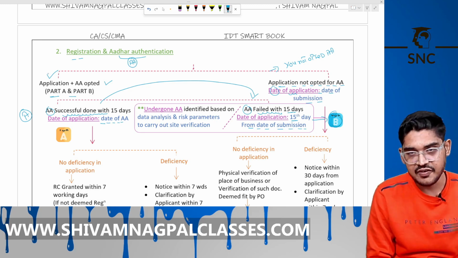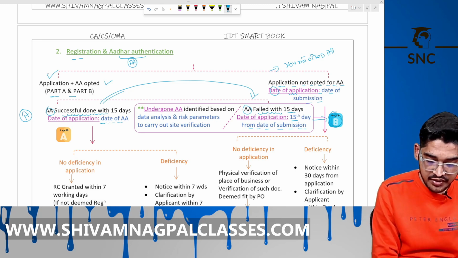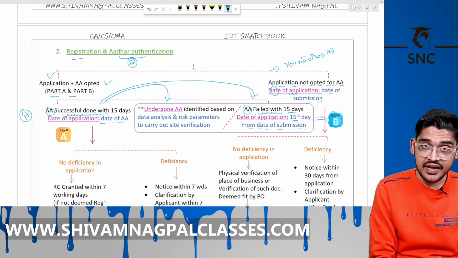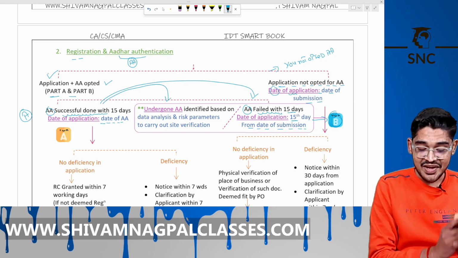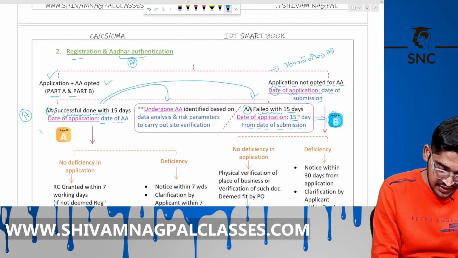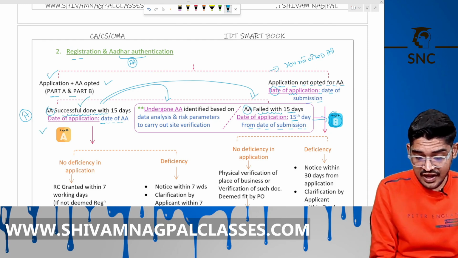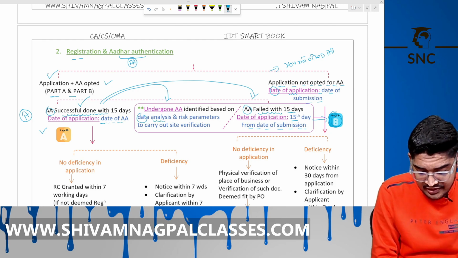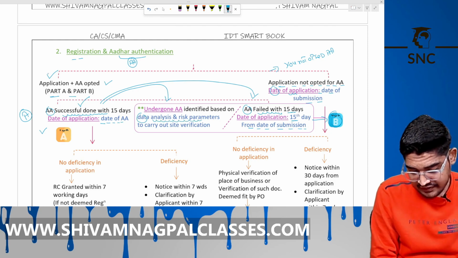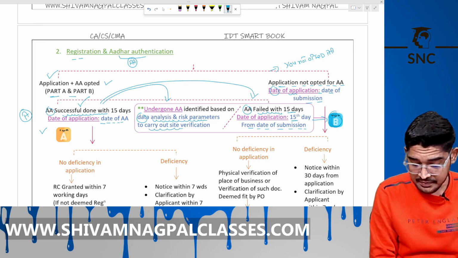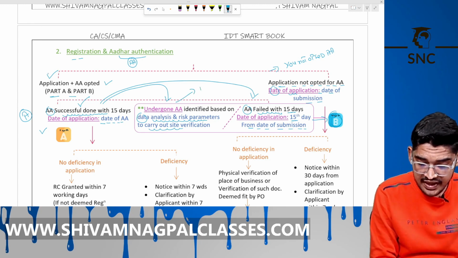Now you are covered under the B part. Even if you undergo A and your A is successful, but you are identified under data analysis and risk parameters for site verification, that means the GST department is using AI.